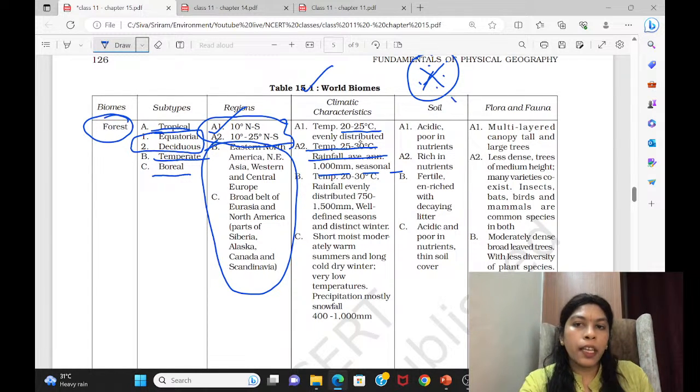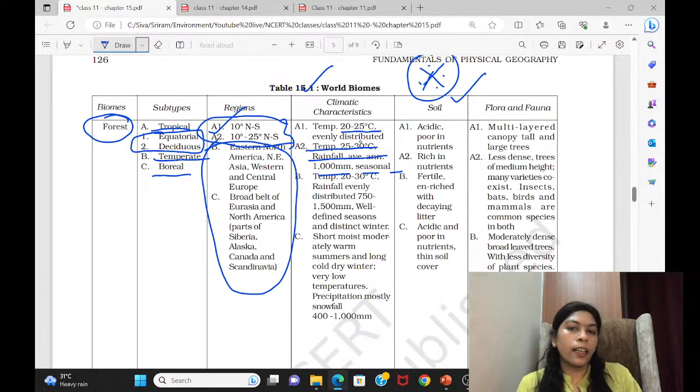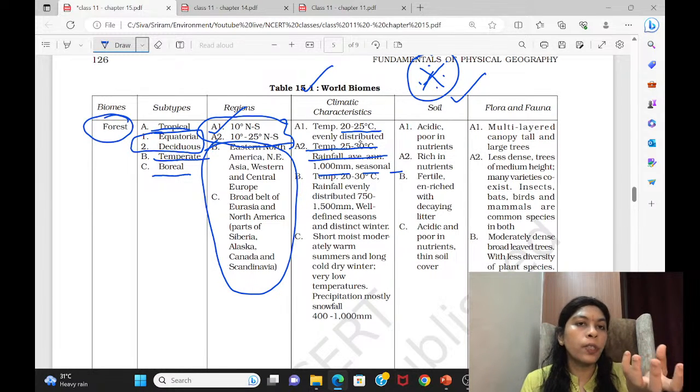Come to this particular area, this is very important, the soil characters of a forest. Even last year there was a question related to the humus content of the tropical rainforest. They were saying that the humus, that is the dead matter, is enormous compared to the other forests. Then why have they mentioned that the soil is poor in nutrients? There is a lot of confusion in this.